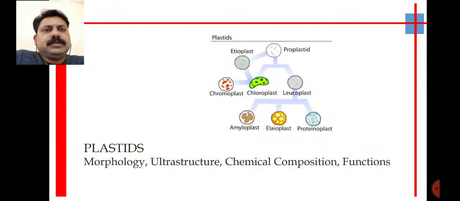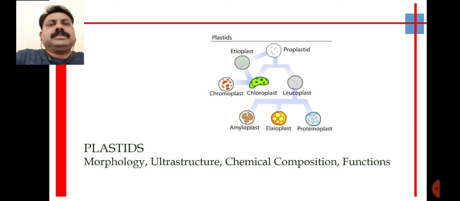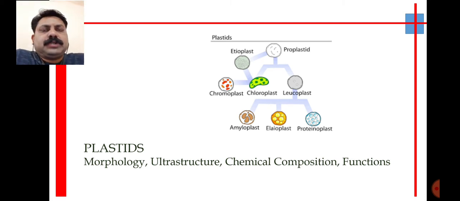Good morning, all. In today's lecture, we are going to discuss the next important organelle of the plant cell, that is plastid. These plastids are important organelles, and generally we call plants autotrophic. Plants synthesize their own food by the process of photosynthesis, and this photosynthesis takes place in the chloroplast, and that is why the chloroplasts are important organelles.